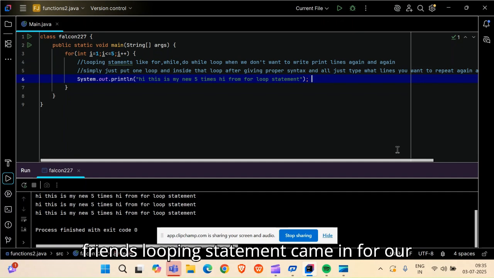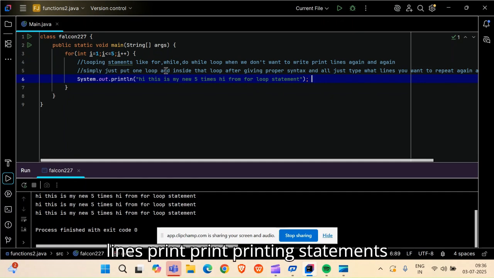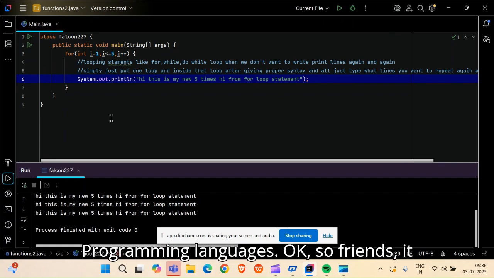So that is why looping statements came in computer science, in programming languages, when we don't want to write println printing statements again and again.